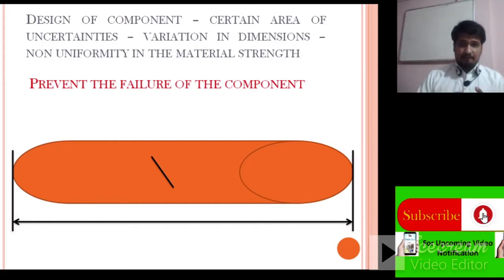Now when we apply the same quantity of load at its end point or its starting point, the material is capable of sustaining that load, but when we apply the load at its center point, the material is not capable of sustaining it. This is non-uniformity in the material strength.